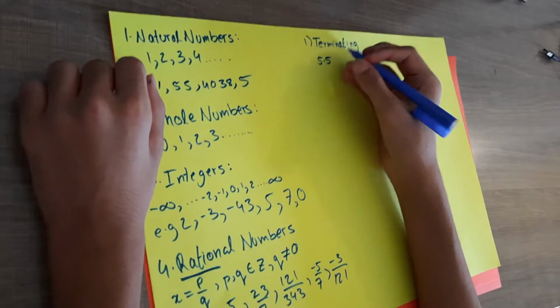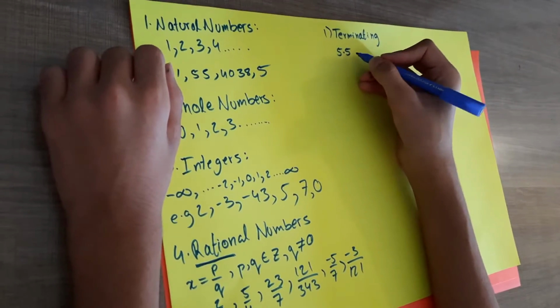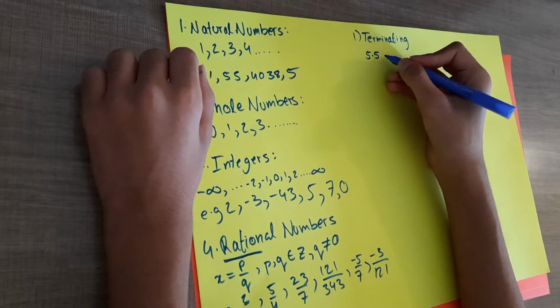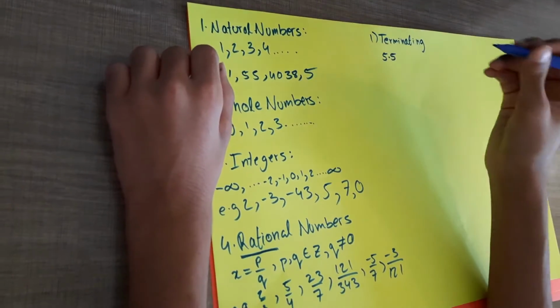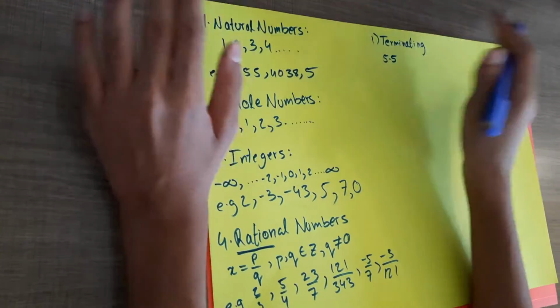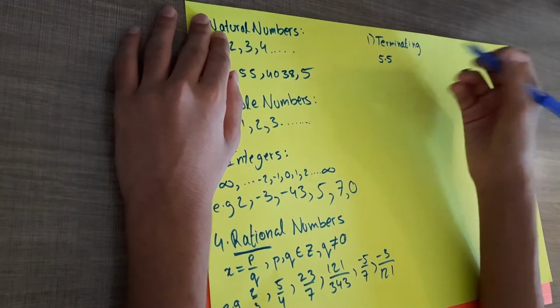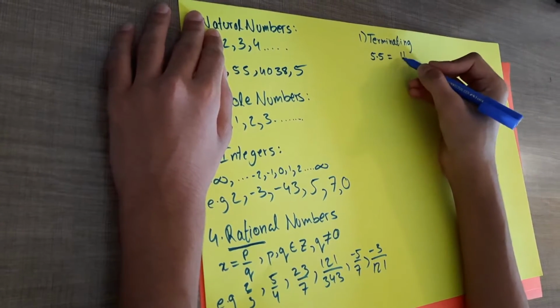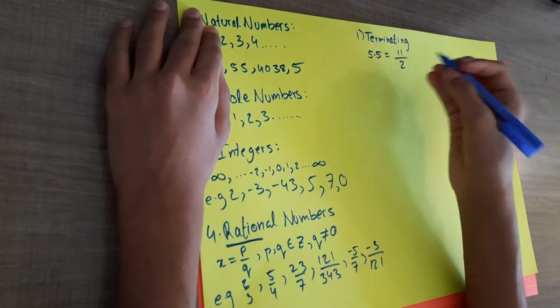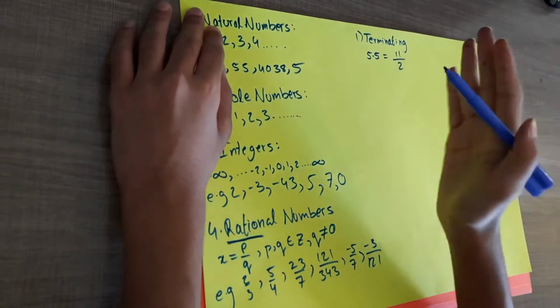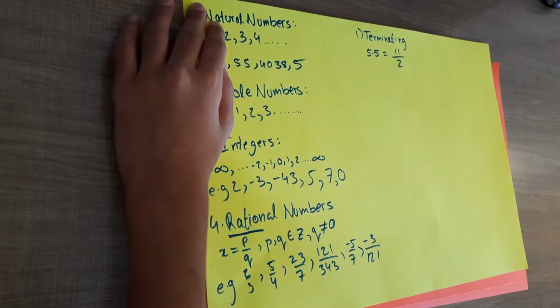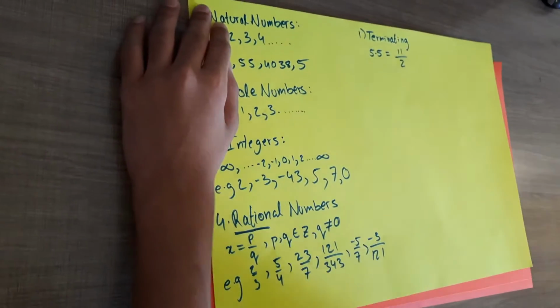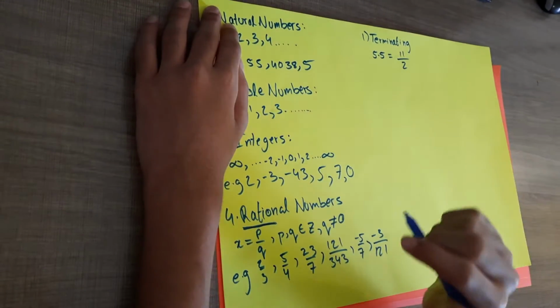If a decimal has a finite number of decimal places, it is a rational number, period. So in this case I've only got one decimal place, so this is indeed a rational number, and in fact it can be written as 11/2, just to prove it. And as long as the decimals don't go on to infinity, as long as they end at a given point, there's a finite number of decimals, period, it's a rational number.